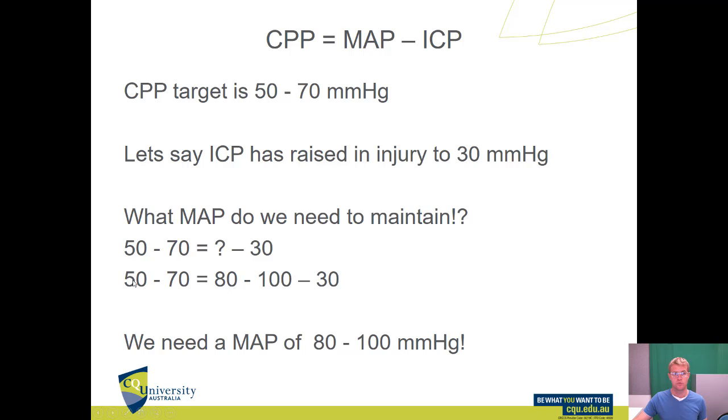So the formula is mean arterial pressure minus intracranial pressure equals cerebral perfusion pressure. So 100 minus 30 is 70, 80 minus 30 is 50. So if we want to keep that range between 50 and 70 millimeters of mercury for the blood going to the brain, we need to keep the mean arterial pressure somewhere between 80 and 100 millimeters of mercury.